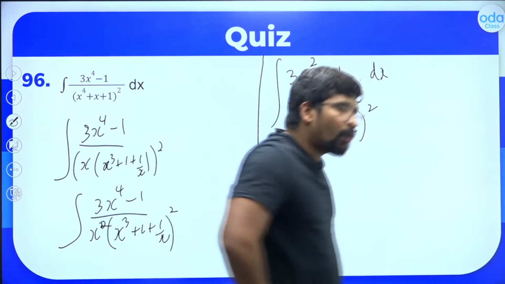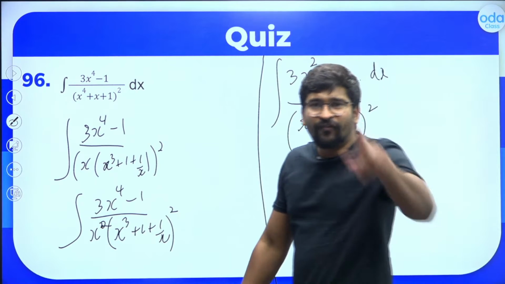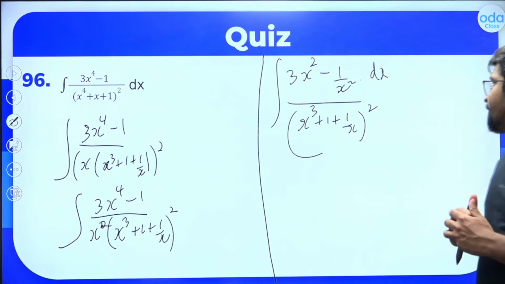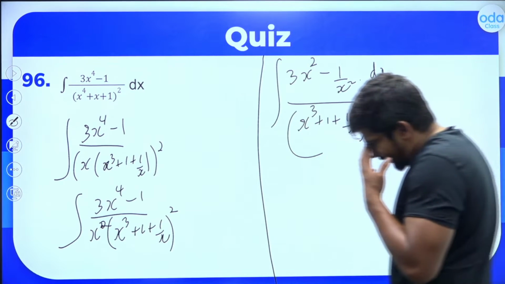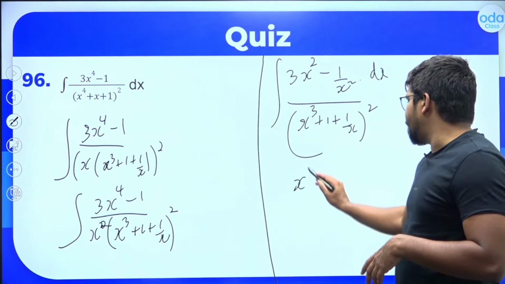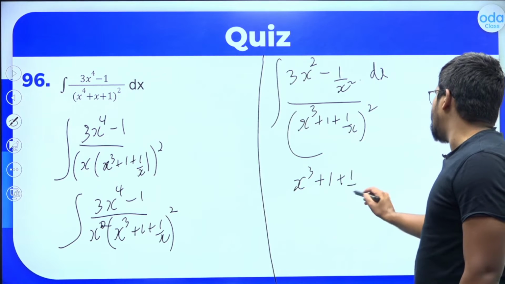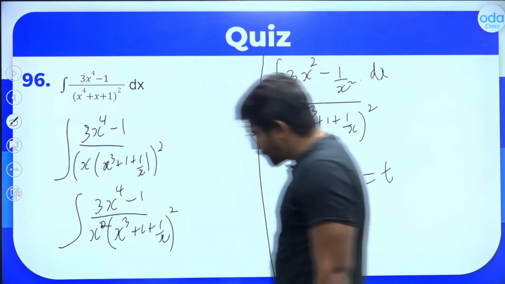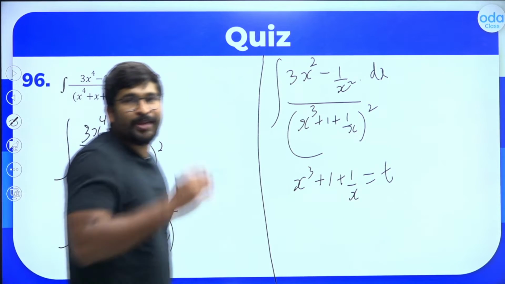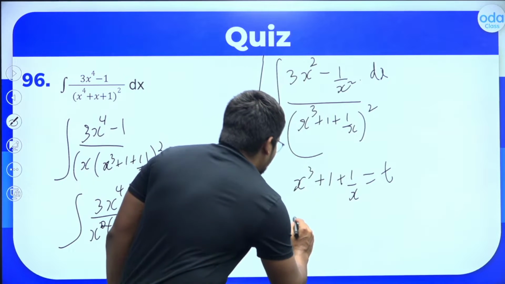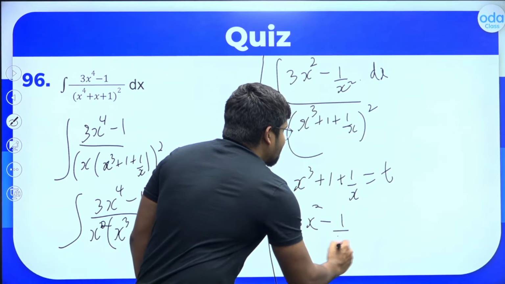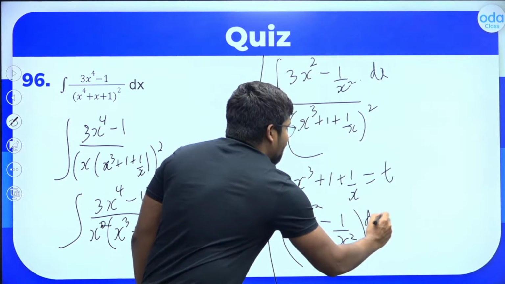Now let's think what can be substituted here to find the function and its derivative. The denominator can be substituted, right? What is there in the denominator? Let's put x cube plus 1 by x as t. What is the derivative of x cube? You know that the derivative of x cube is 3x square, plus the derivative of 1 by x, which is minus 1 by x square, dx. This should be dt.